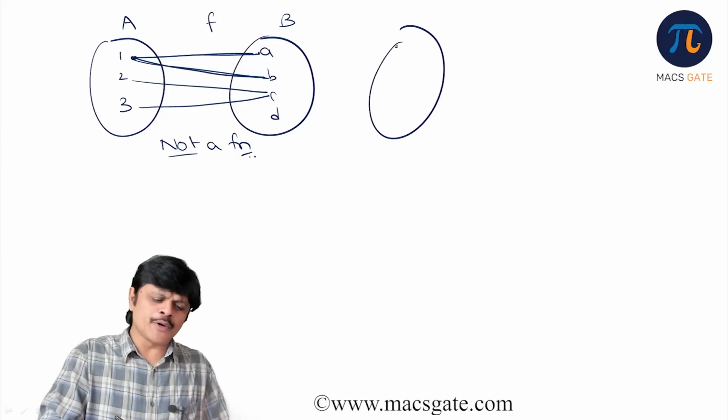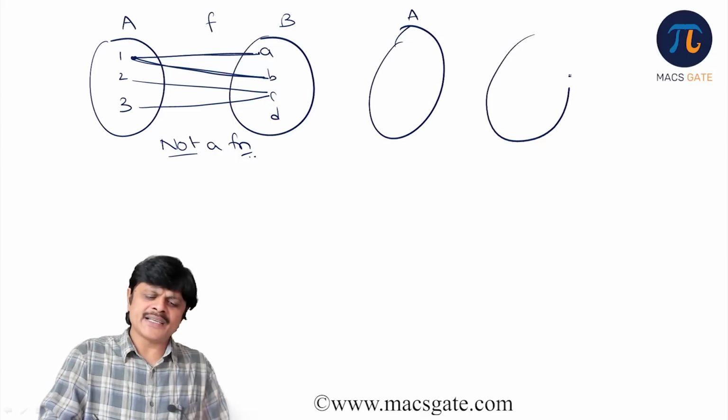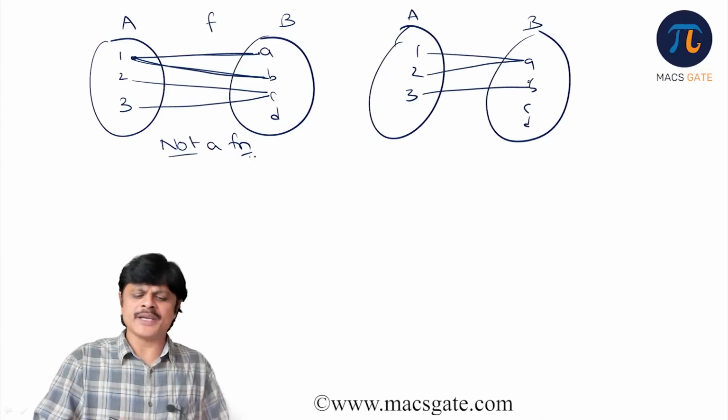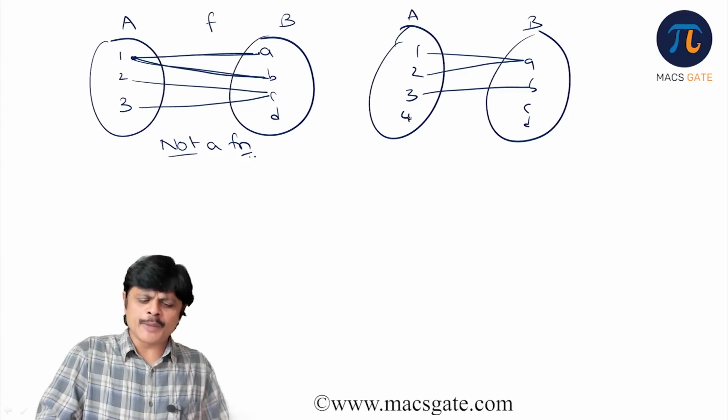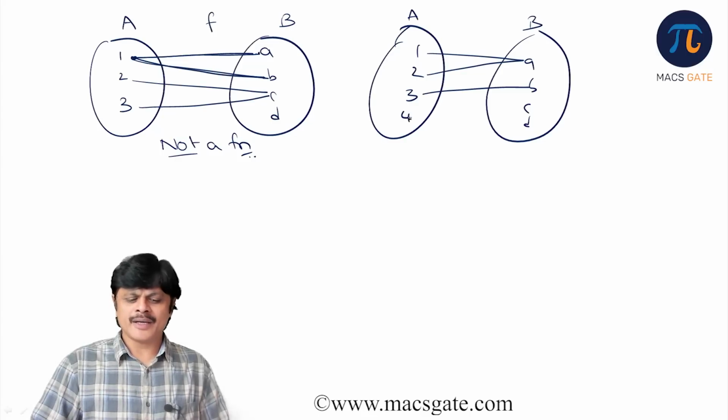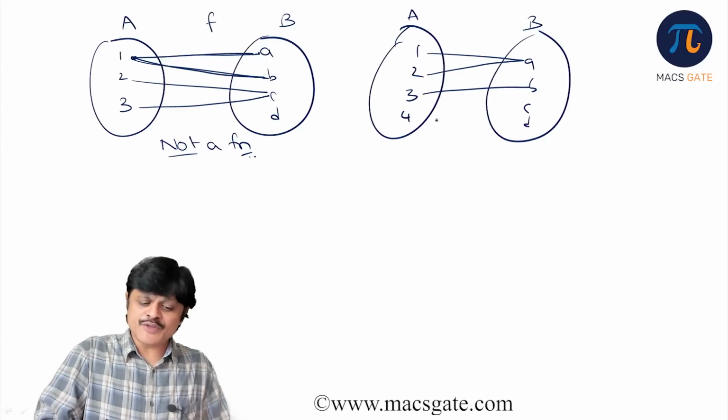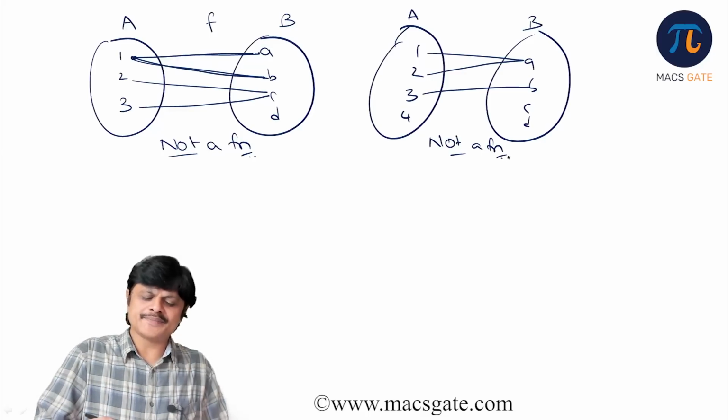If I give one more example, set A and set B with the same 1, 2, 3 elements and the same A, B, C, D elements, and 1 goes to A, 2 goes to A, 3 goes to B. Is it a function? Obviously it is a function. Suppose I give one more element in A like 4, it is not a function because 4 is not used. Not a function.